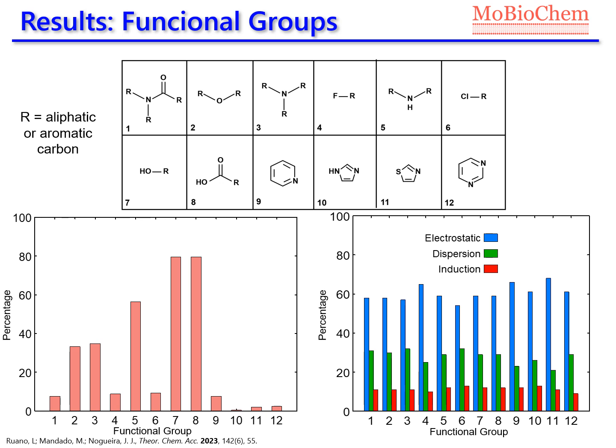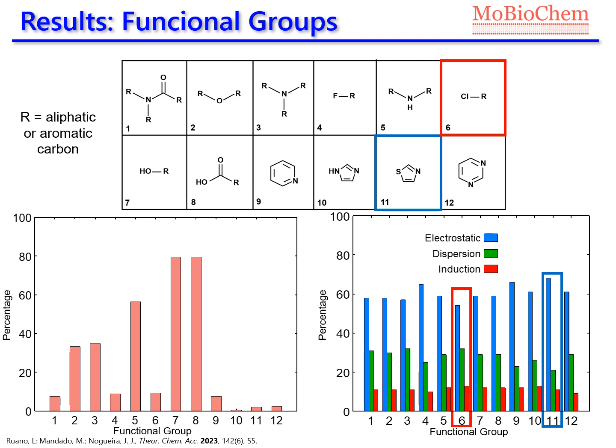Although the percentages are similar along all the set of molecules, the group with the highest electrostatic percentage is group 11, a small ring with a high electron density due to the presence of a nitrogen and a sulfur atom, which can likely participate in strong electrostatic interactions. In the case of dispersion and induction, the drugs with the largest contribution are the ones that possess group 6, the one with the chlorine atom, since this atom is easily polarizable due to its size.